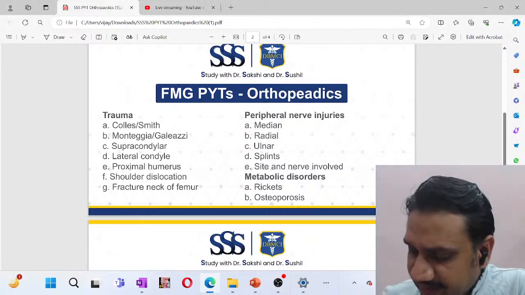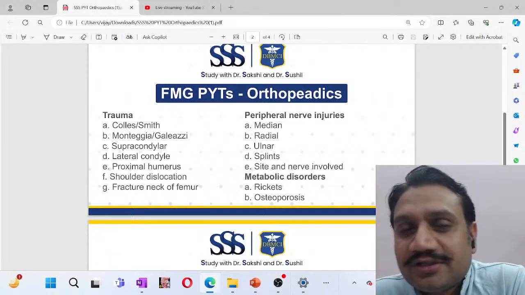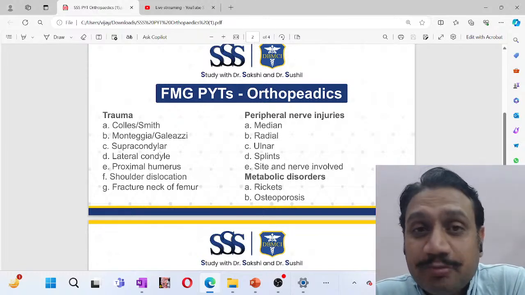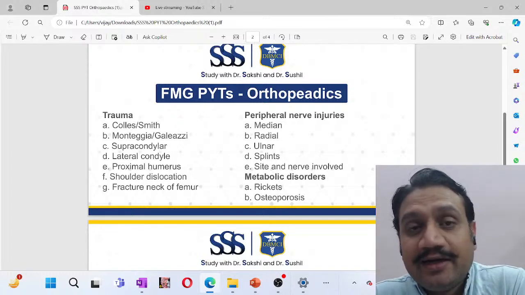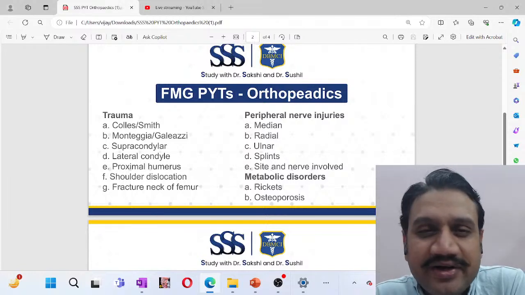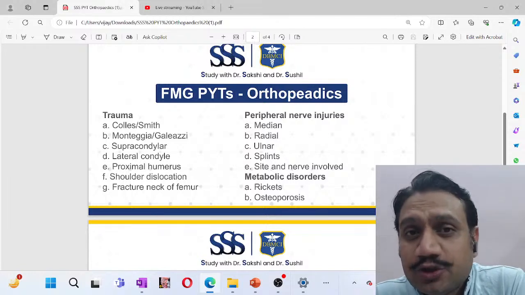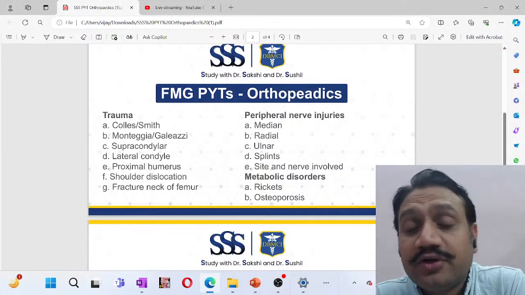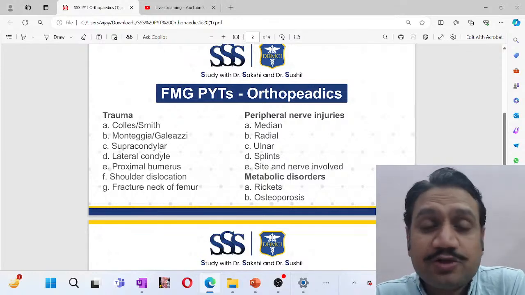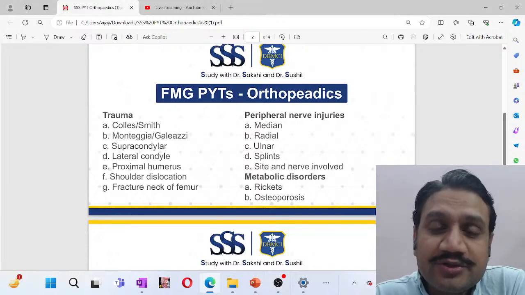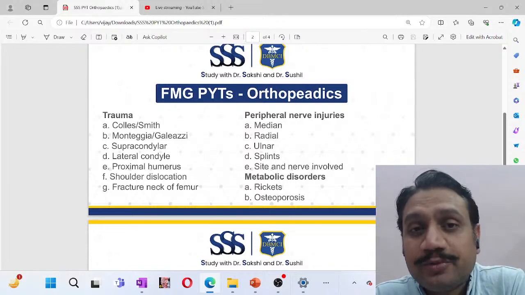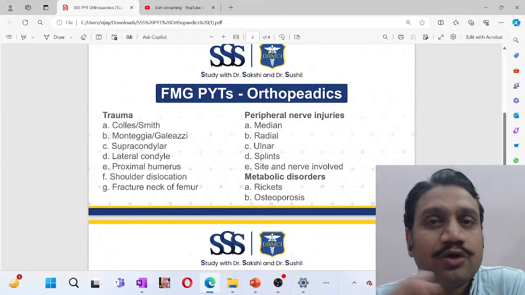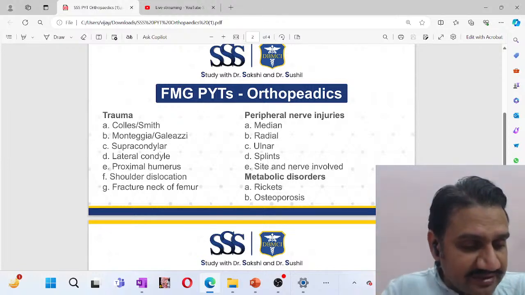And please understand, when you're going for orthopedics, it is not just orthopedics. Ortho has its base in anatomy, right? And ortho has its straight integration with the radiology part. So whatever X-rays we are going to read, whatever images we are going to see, they will be the questions of your radio as well, right? And the base has to be in anatomy. When you talk about joint disorder topics, they are supposed to be taken up with your medicine as well. So integration is always there, right? So let me just start with this.